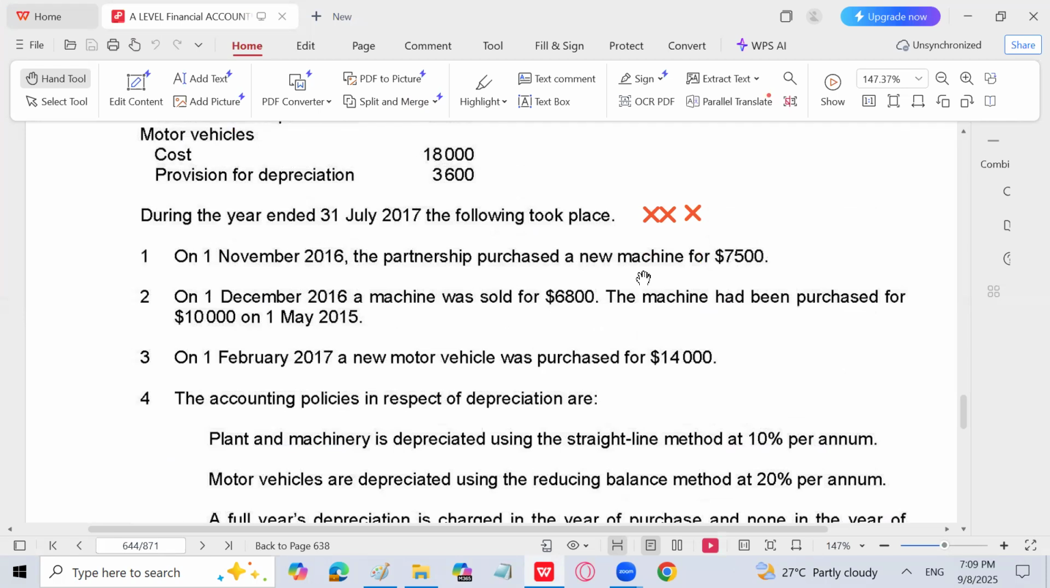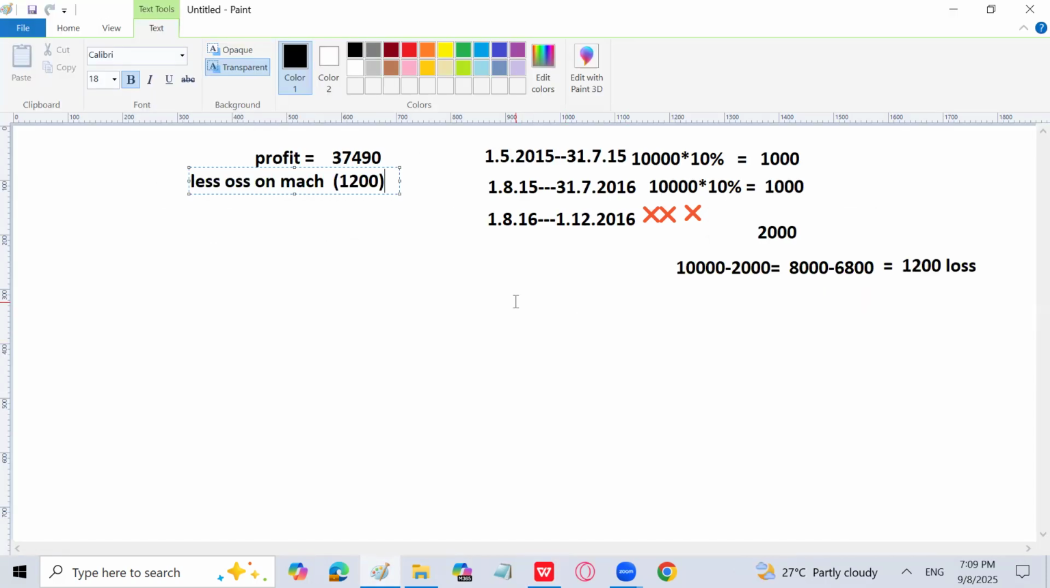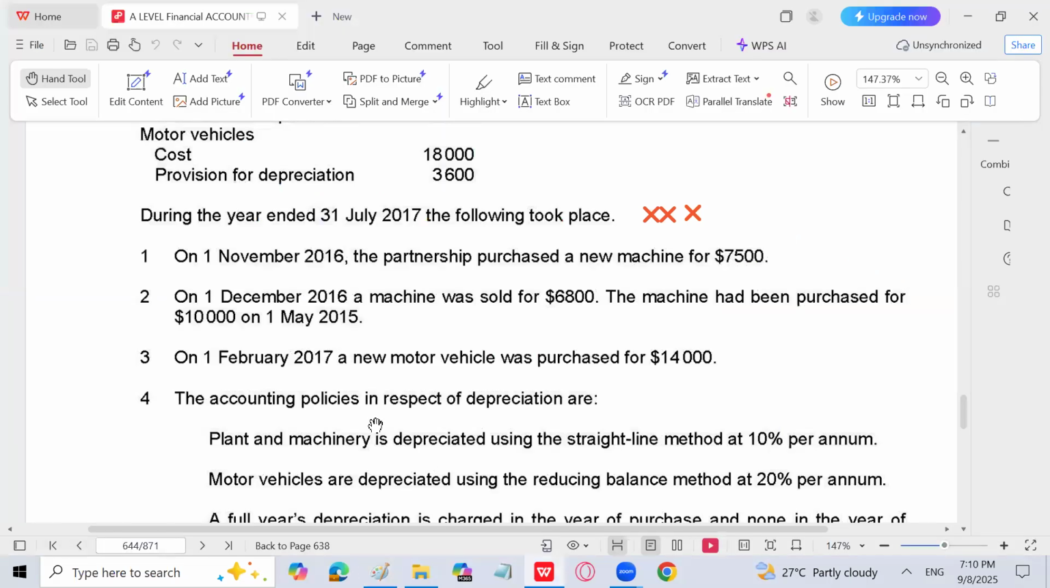Have we purchased any machinery? Yes, we have purchased new machinery for 7,500 on 1st November. So let's calculate depreciation. 1st November, we have purchased. So we will calculate depreciation for the whole year. Why? Because 10% method is used. 10% is the rate of depreciation, but we are using annual basis. That's quite easy. Otherwise, we would have charged depreciation from November, December, January, February, March, April, May, June, July, 9 months. But here we will not go for it, right?